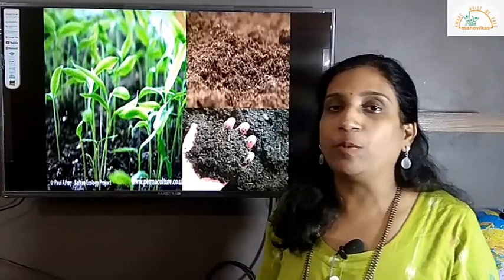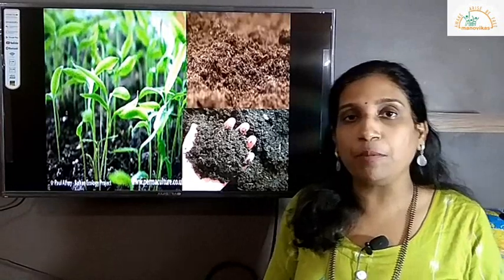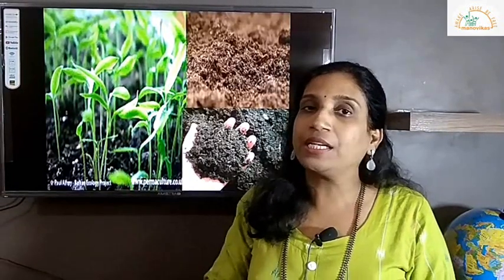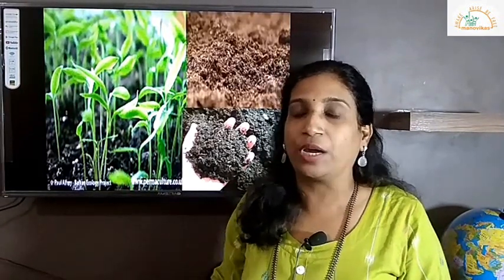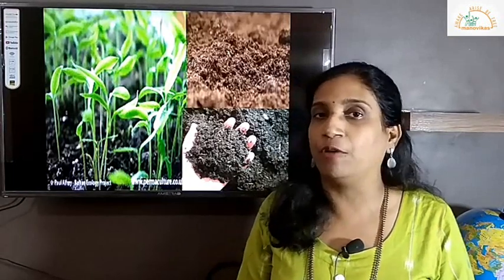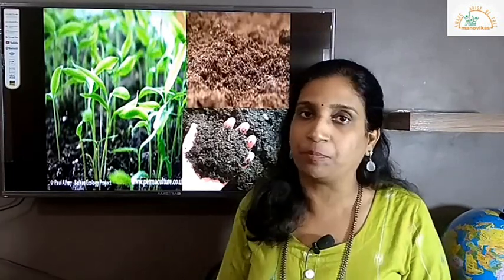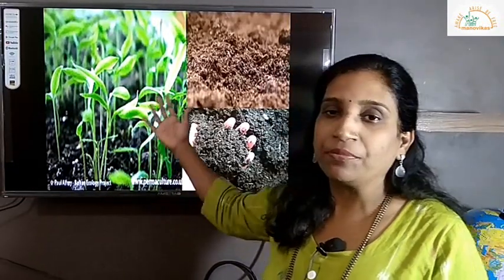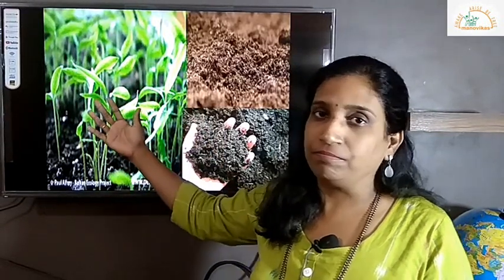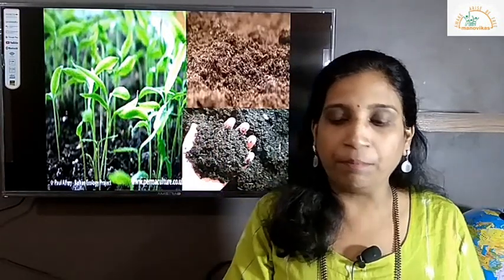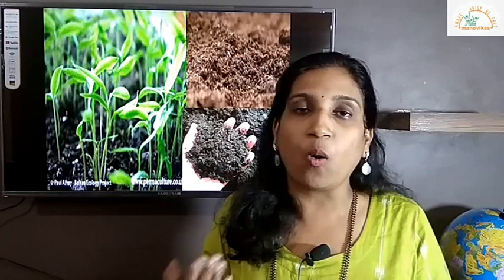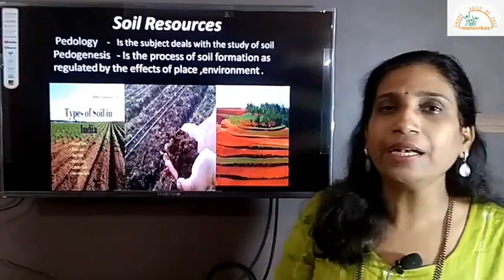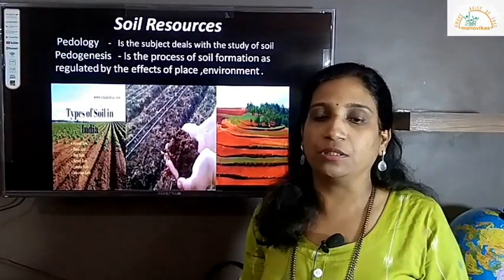So in today's topic we are going to see soil as an important resource, how it is and where it is located, and what types of soil we have in our entire Indian subcontinent. So we will be discussing soils in India. Here you can see the picture of the soil and the plants, how they come out when the soil is nutritious or when it has a lot of humus in it, right? So let's begin with the soil resources.